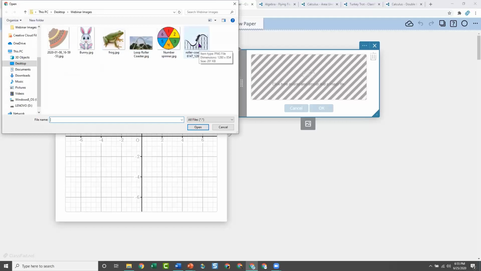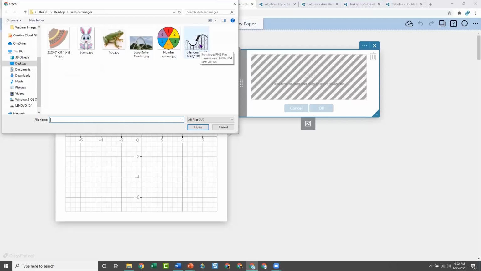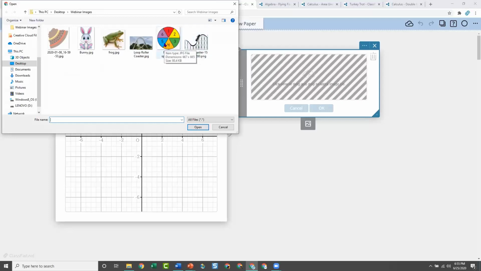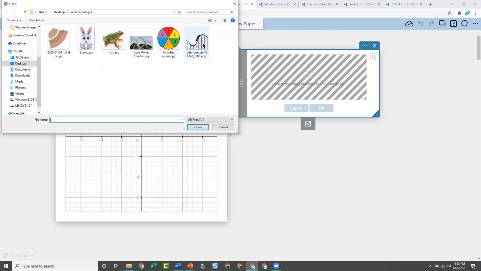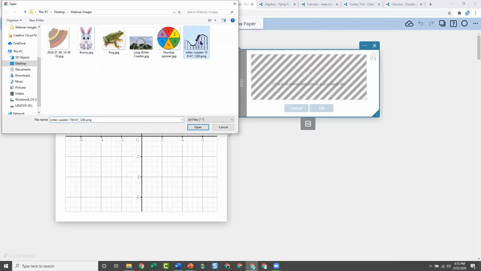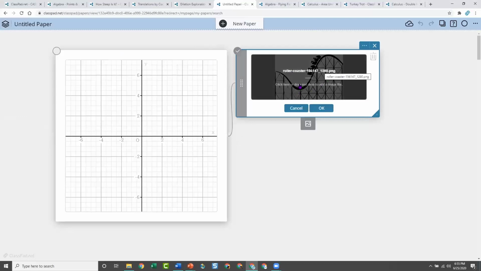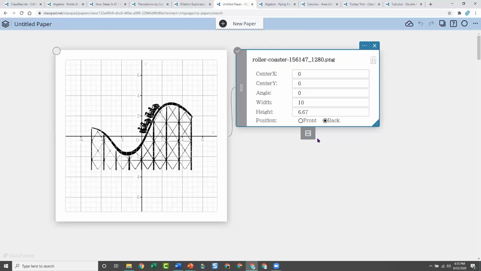Notice this one's a PNG, so we've got a PNG file and then JPEG files, JPG. Either one of them works. So I'm going to click this one. When you click it, it puts it in here, and it gives you a little information about it. Then you say OK, and it automatically centers it at 0, 0. So you'll see this is the image descriptor.